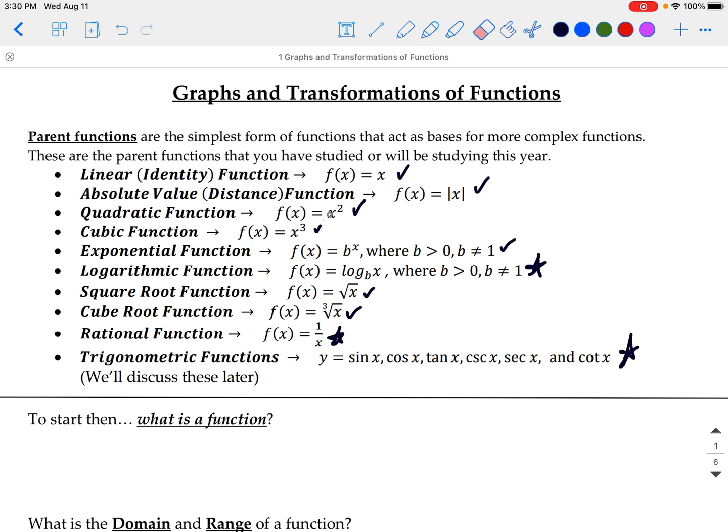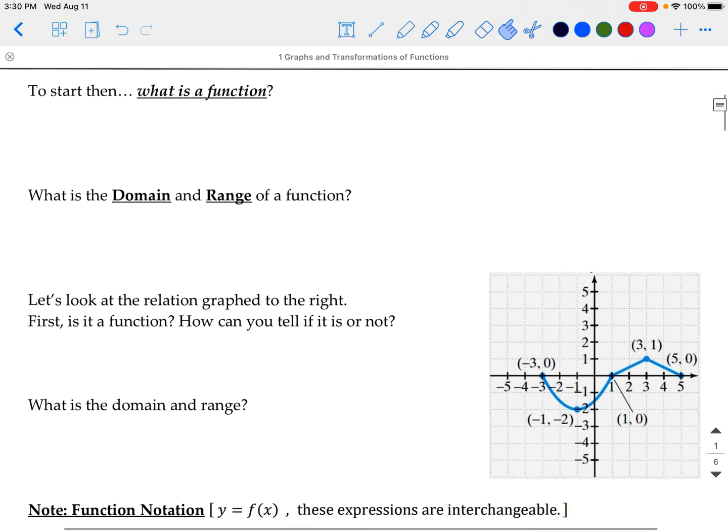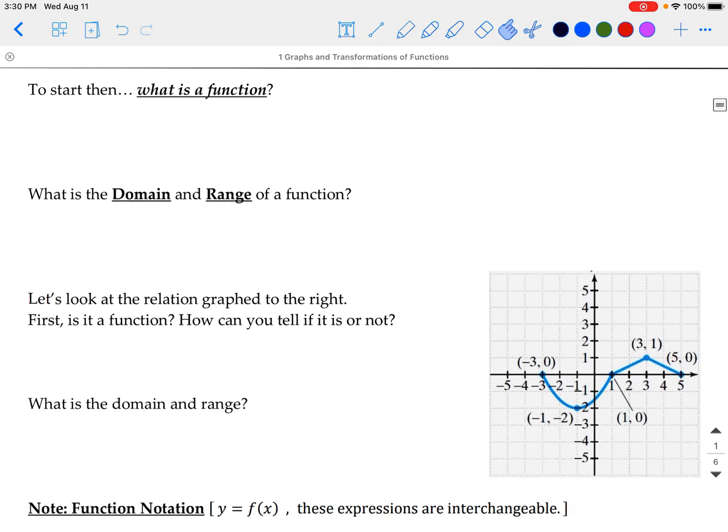So to start our notes, we're going to go back even further to the starting point of what is a function. So maybe, think for yourself, pause the notes if you need to, and just think about what would a definition of function be for you given the previous courses that you've taken.